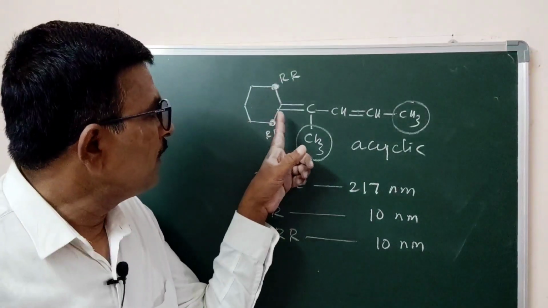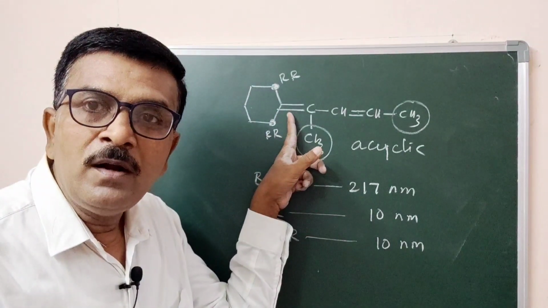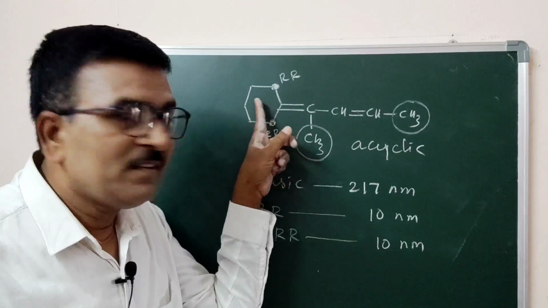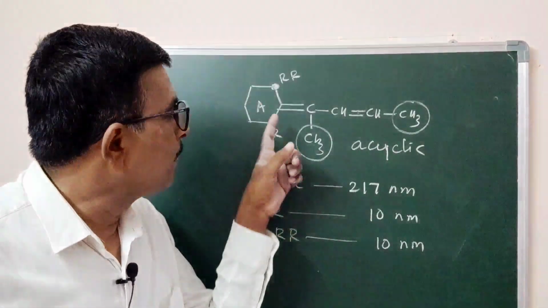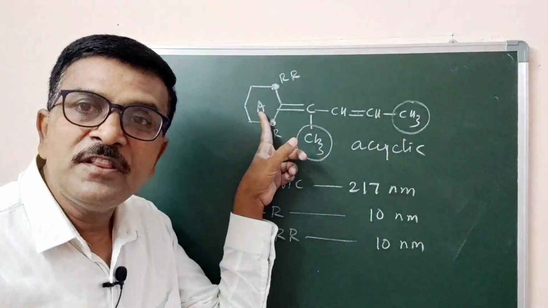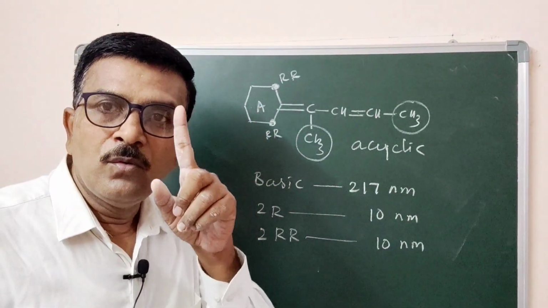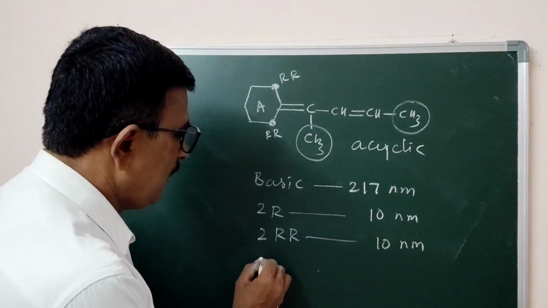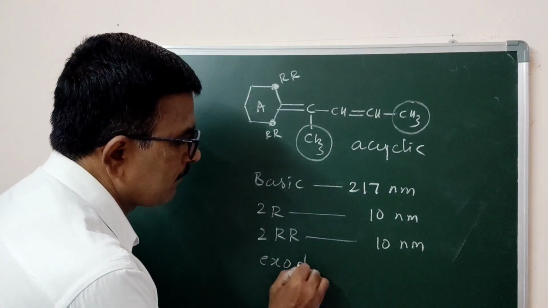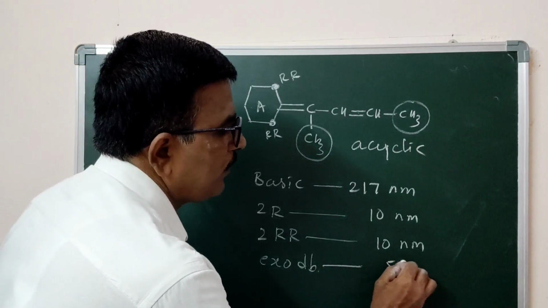Now this is the conjugated double bond, exocyclic with this ring, say ring A. The double bond is exocyclic with ring A. So one double bond exo to one ring, 5 nanometer.